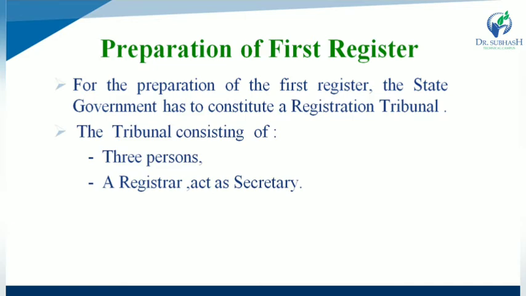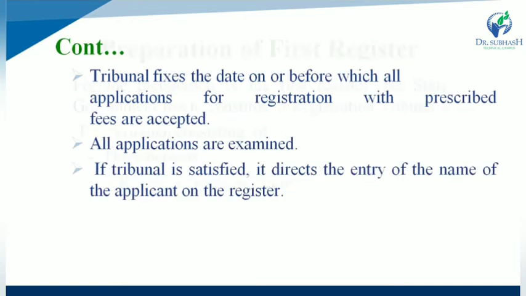So what are the steps for preparation of first register? The state government constitutes one registration tribunal. What is registration tribunal? The tribunal consists of three persons and a fourth one, that is a registrar, who acts as a secretary.